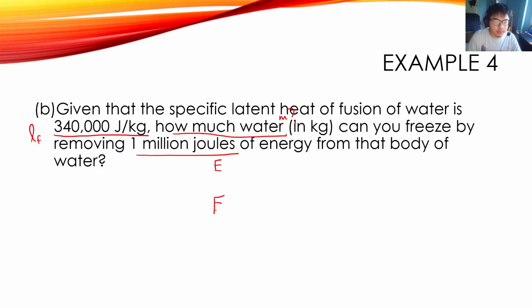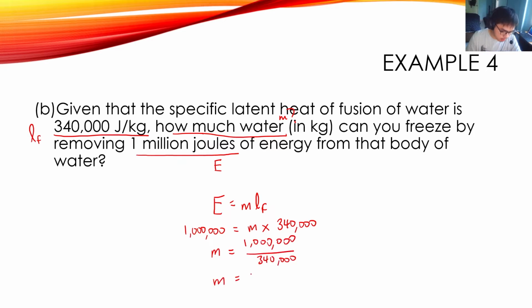So this is energy, and you want to find the mass. So again, we use the same formula, plug in the numbers. So 1 million joules of energy, the mass is the unknown, and then the specific latent heat of fusion is 340,000, and then you rearrange to make m the subject of the formula. You will get m to be 2.94 kilograms, and this is to 3 significant figures.